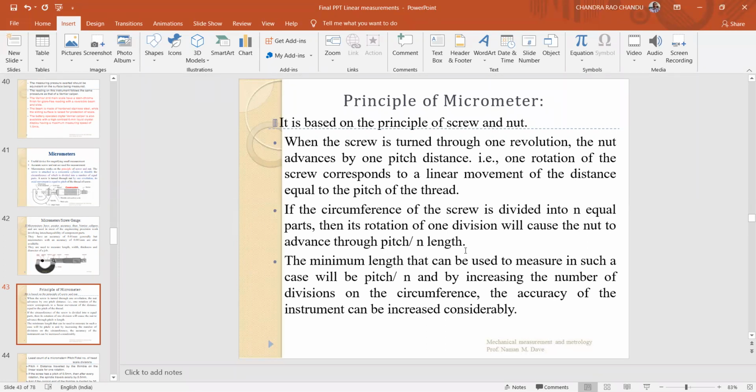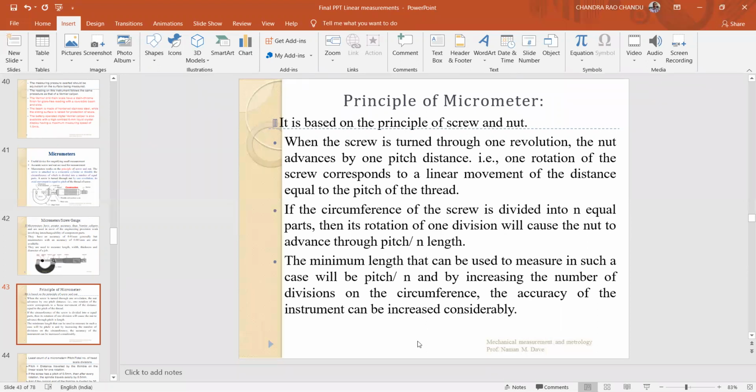Observe here. If you turn the screw through the nut through one revolution, it advances linearly through one pitch distance. Suppose you take the number of divisions as n on the circumference of the screw; then for a complete rotation it travels the pitch distance, and for one division rotation of the screw it travels a linear distance of pitch by n length. Understand clearly: the circumference of the screw is divided into n equal parts, and rotation of one division will cause the nut to advance through pitch by n length.